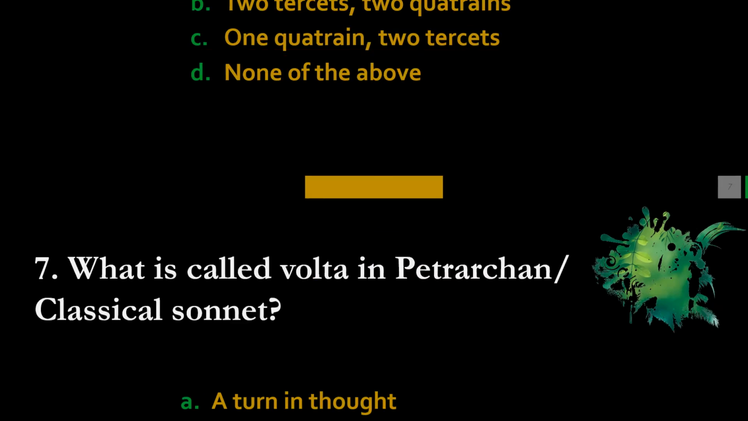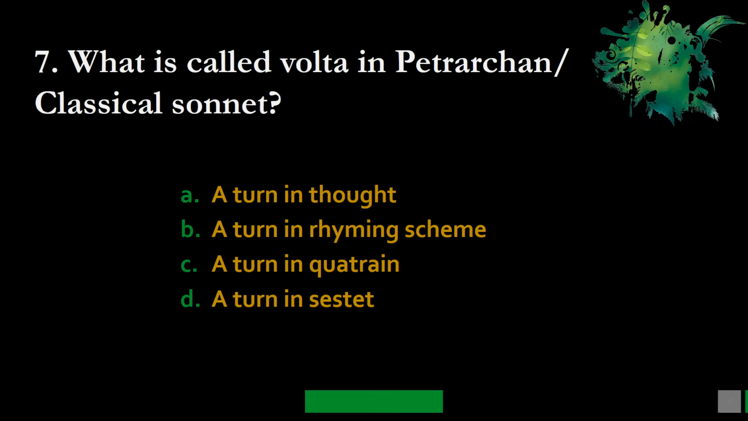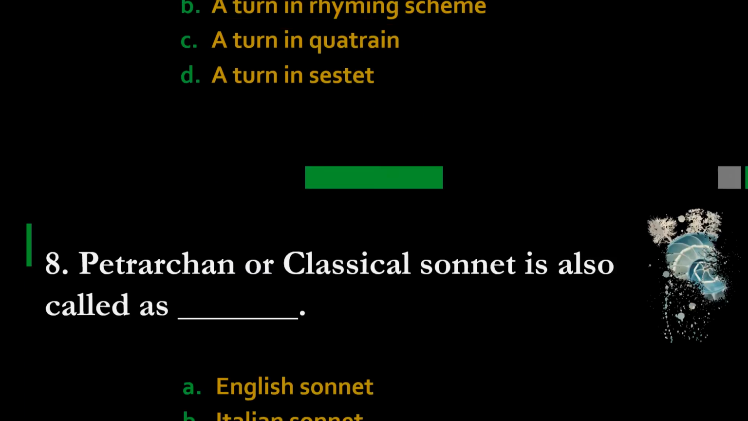Next question. Question number 7. What is called volta in Petrarchan or classical sonnet? Options are A, a turn in thought, B, a turn in rhyming scheme, C, a turn in quatrain, and D, a turn in sestet. Note down your option, and the correct option is A. It is a turn in the thought, which is called volta in Petrarchan or classical sonnet.